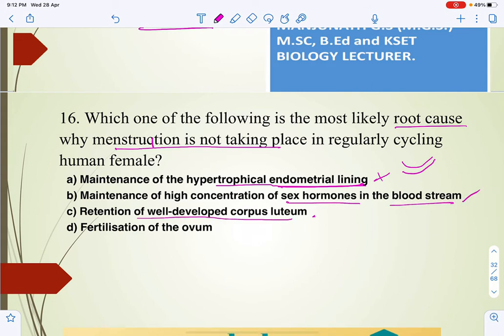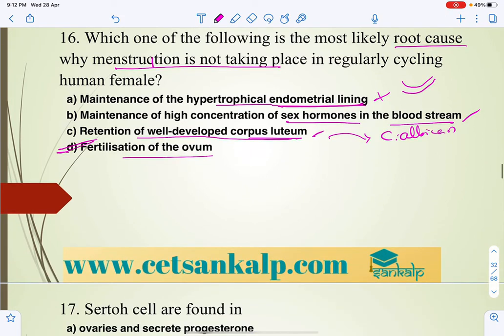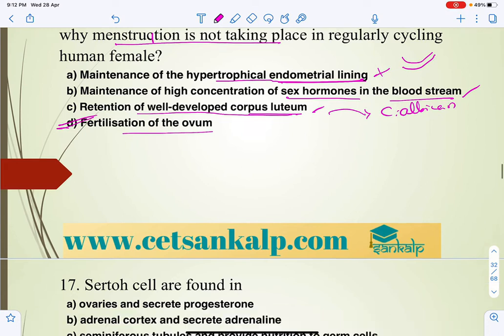Retention of a well-developed corpus luteum, that is where the well-developed corpus luteum later may degenerate into corpus albicans. And finally, if fertilization of the ovum takes place, then we can expect that there won't be any menstruation. So the answer for this is D. Right. So next question we can take.